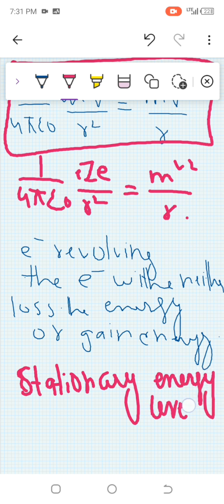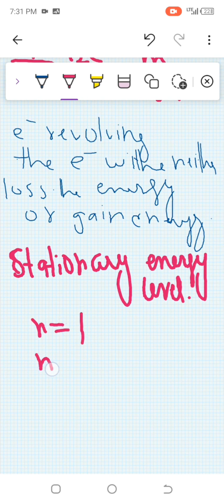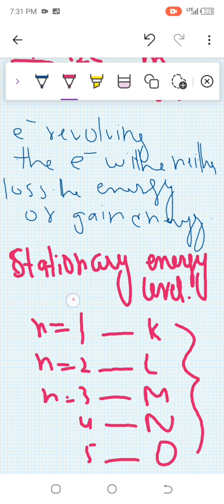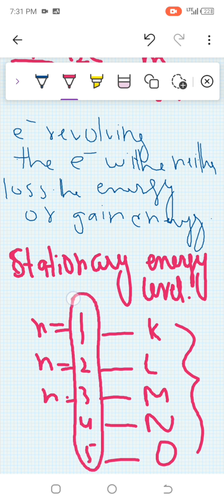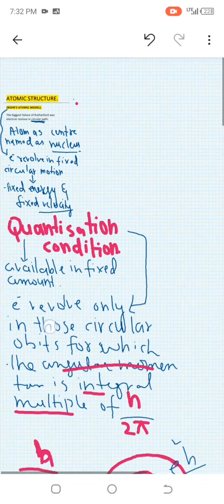For suppose that was n equal to 1, n equal to 2, n equal to 3, 4, 5. So K, L, M, N, O, these are the shells, and they have fixed energy levels. So these were some points of the Bohr atomic model. Bohr did a lot of calculations too, like radius, velocity, energy, total energy, and wavelength, which we're going to discuss in a later video. Hopefully you get something new from this video, so share it with your friends and family. Bye bye.